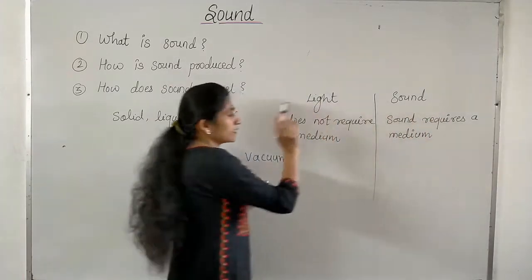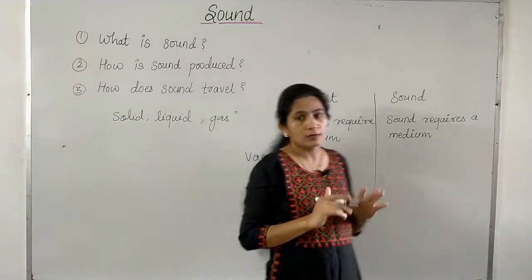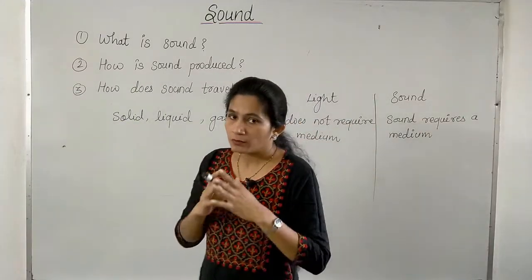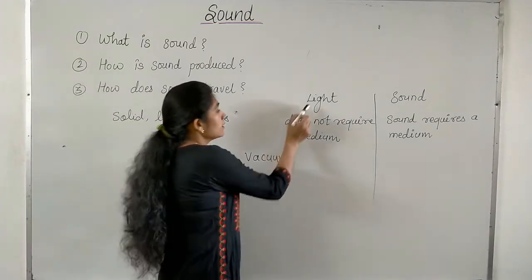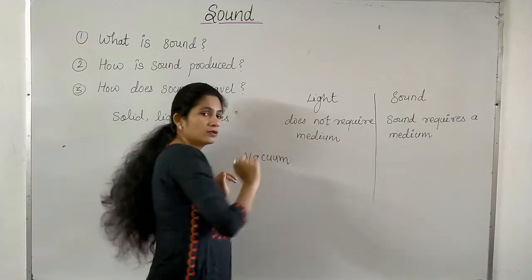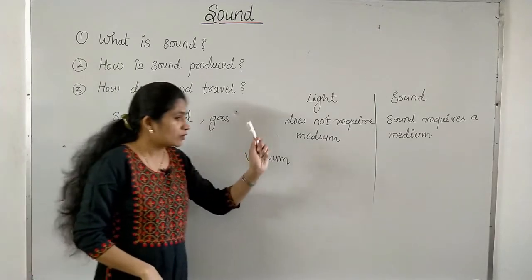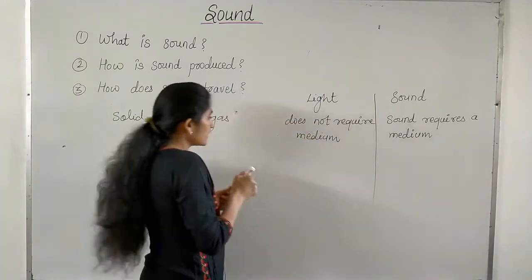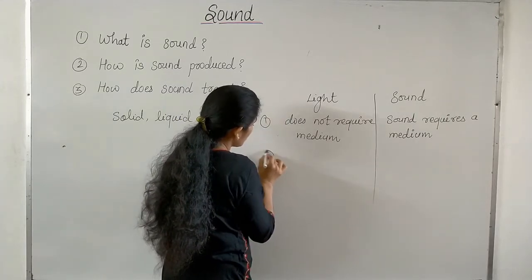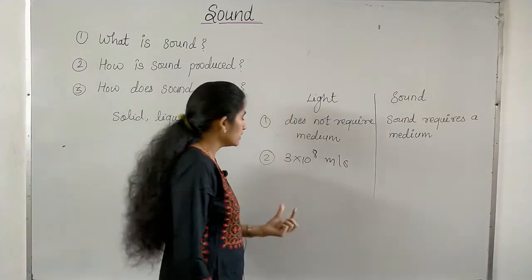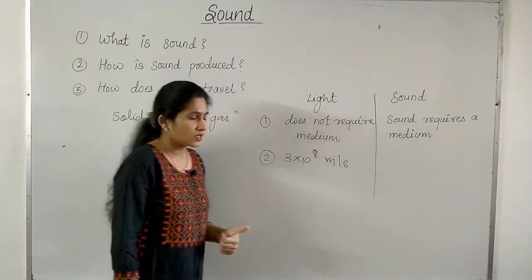So sound requires a medium, light does not require a medium. You can see exploding meteors, but you cannot hear sound because sound cannot travel through vacuum, but you can see, right? This shows that light does not require any medium. Another main difference between sound and light is that the velocity of light is many times greater than the velocity of sound.